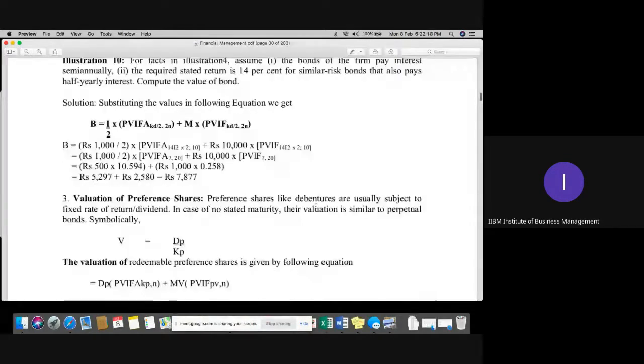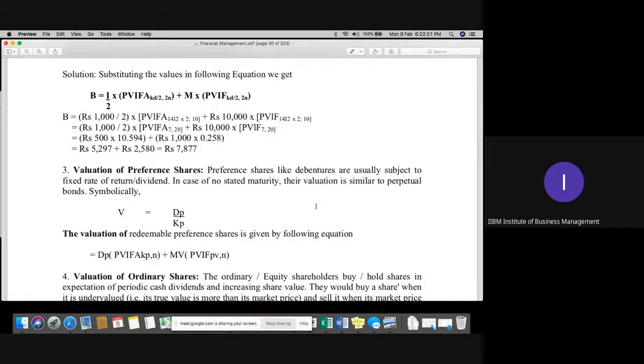Let's move to the last method, that is valuation of preference shares. Now, valuation of preference shares has a very simple formula. Whatever dividend you are generating, it calculates similar to bonds. Valuation of bond uses the maturity amount and the interest you are generating. Rest of the formula is similar: dividend of preference shares, PVIFA, KP. By KP, it is because of preference share. KD means debt, into number of years. Formula is similar. The only difference is that in place of interest, we have dividends. That's all.